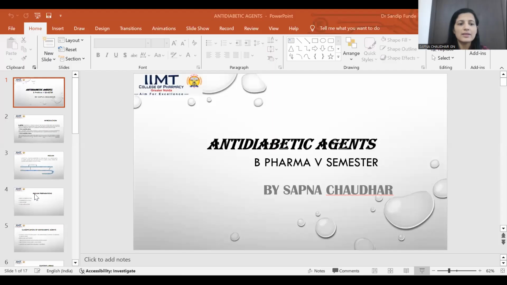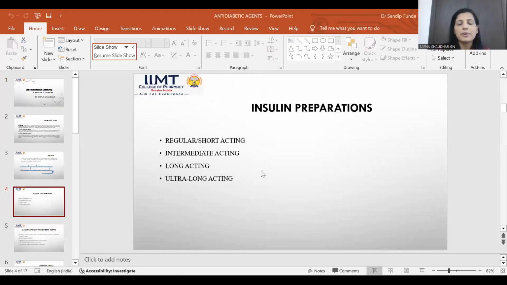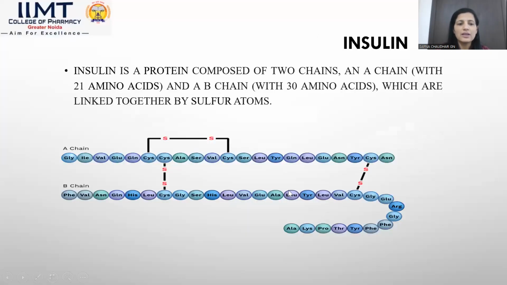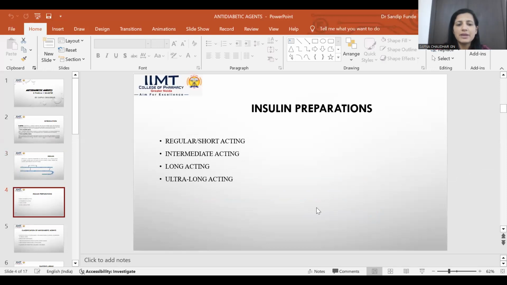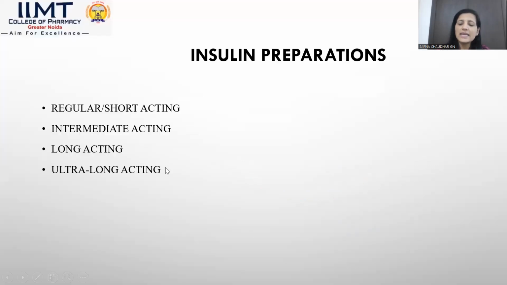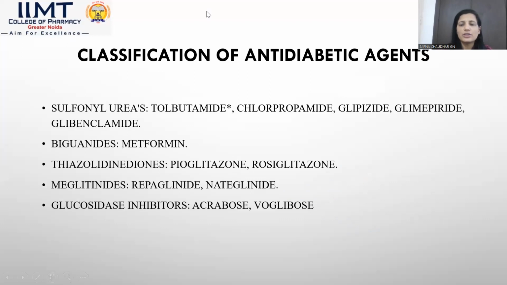Next, what are the different insulin preparations which are used in the treatment? First is regular insulin, then insulin lente and intermediate acting insulin, regular or short acting insulin, long acting insulin, and ultra short acting insulin. Various examples are there for regular insulin, like insulin lente or lispro insulin. These are some basic examples of regular insulin. So depending on their duration of action, various classes of insulin are there.